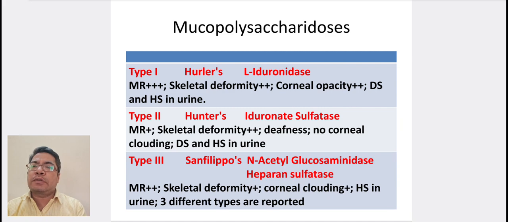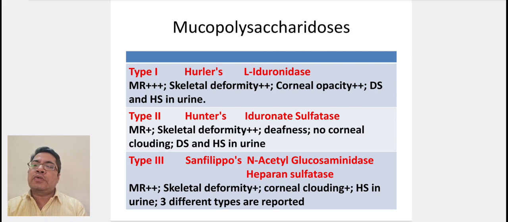Coming to mucopolysaccharidosis. Type 1, also known as Hurler's disease, occurs due to deficiency of L-iduronidase. Mental retardation, skeletal deformity, and corneal opacity are present. Dermatan sulfate and heparan sulfate are seen in urine. Then type 2, also known as Hunter's disease, is due to deficiency of iduronate sulfatase. Mental retardation, skeletal deformity, and deafness are seen. No corneal clouding is seen, but dermatan sulfate and heparan sulfate are seen in urine.